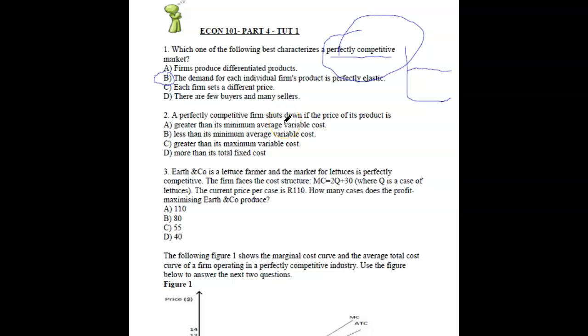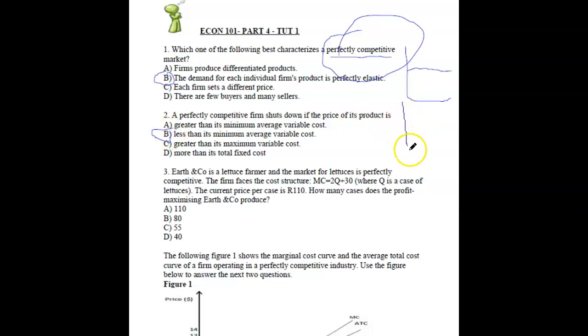Next, a perfectly competitive firm shuts down if the price of the product is... Think about this logically, right? If you're a business, when will you shut down? When you're making a loss, okay? So whenever you get this question, I want you to look at variable cost, because variable costs are basically like your labor. And fixed costs you can't shut down, because fixed costs are like your rent and all that stuff. You can't shut down rent. Also, fixed costs are costs that no matter what will happen will be there. So you can't do anything about it. So the answer will be less than the minimum average variable cost.